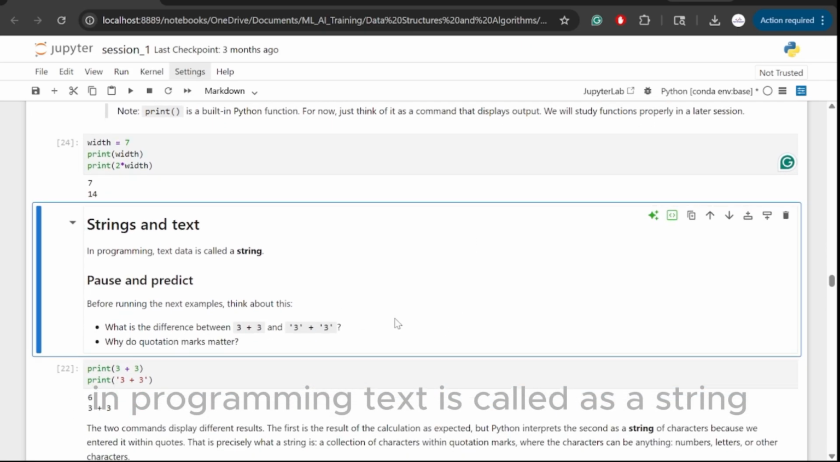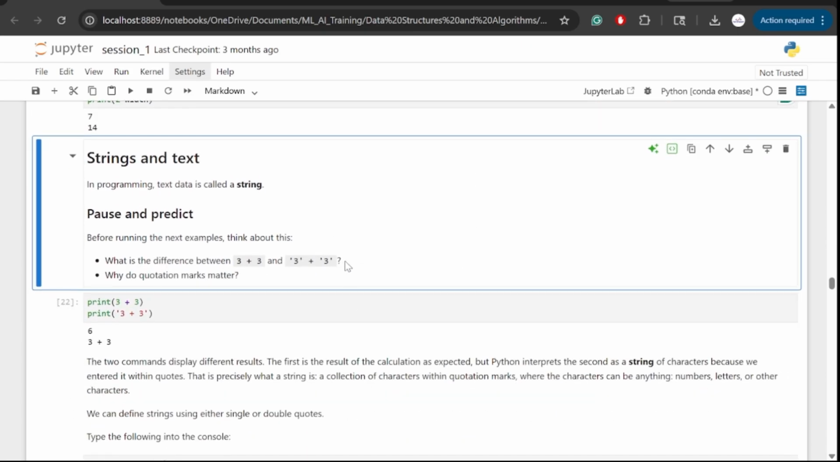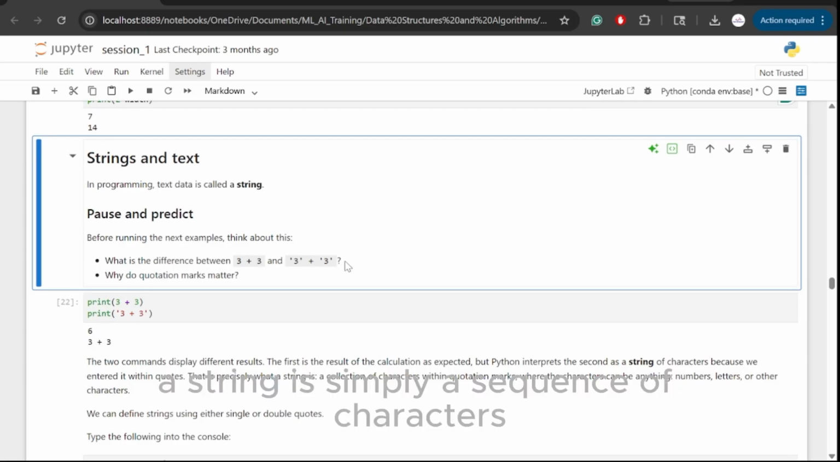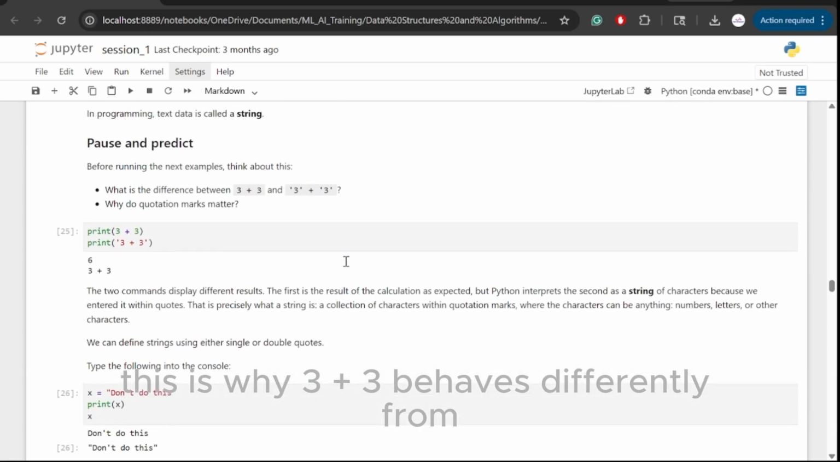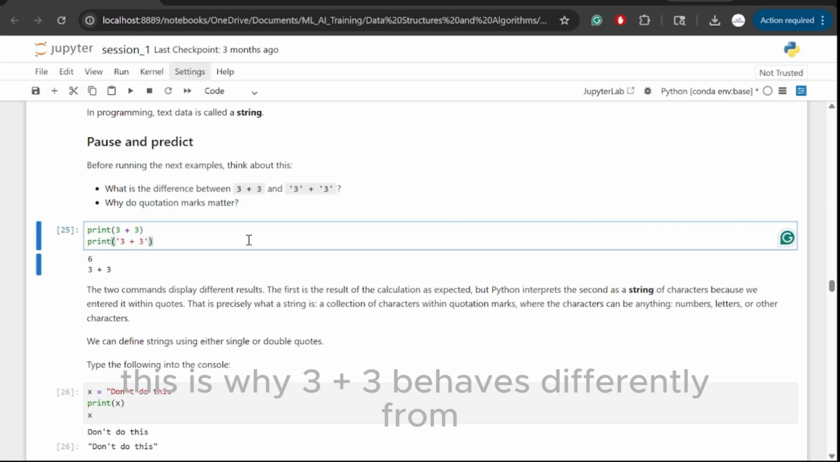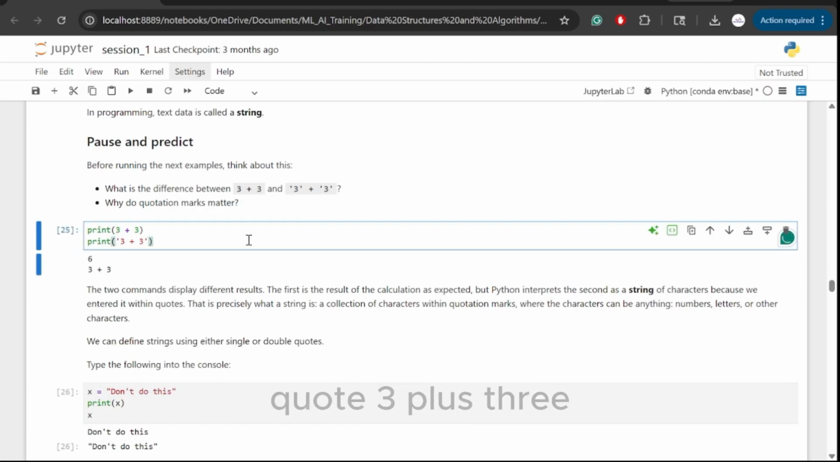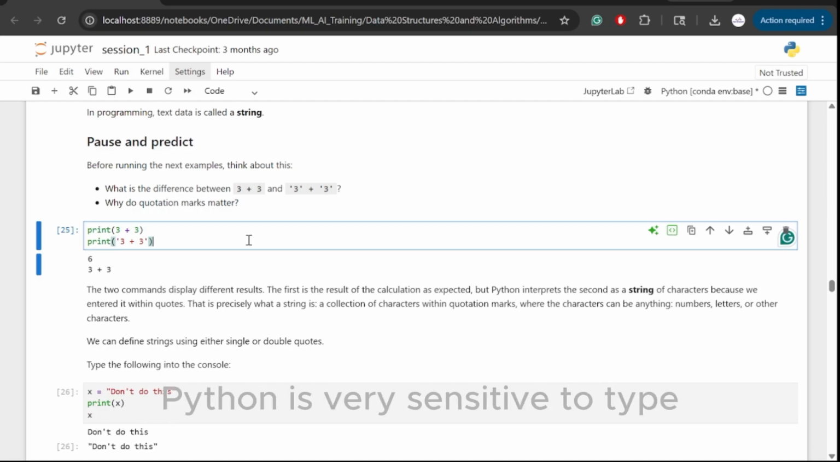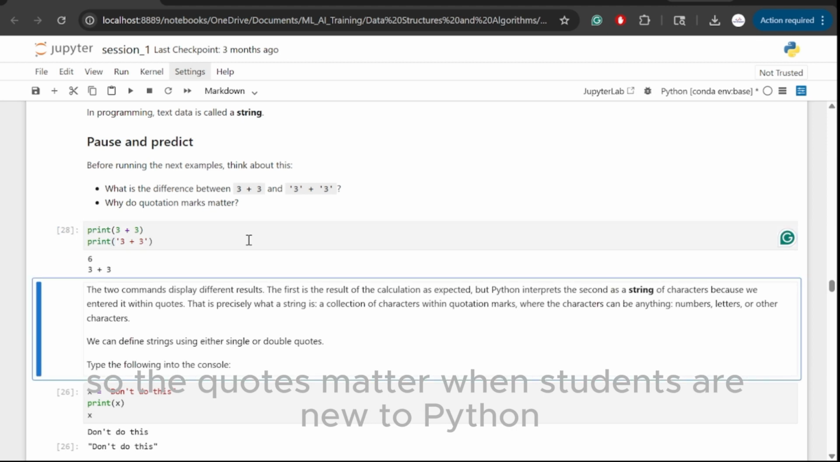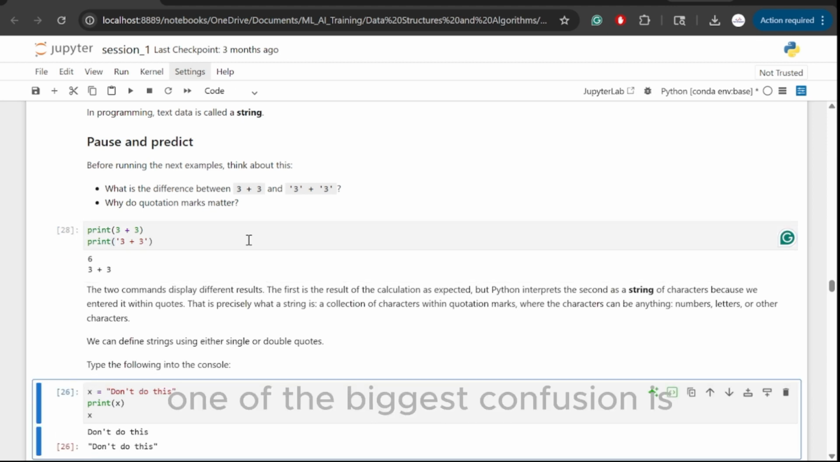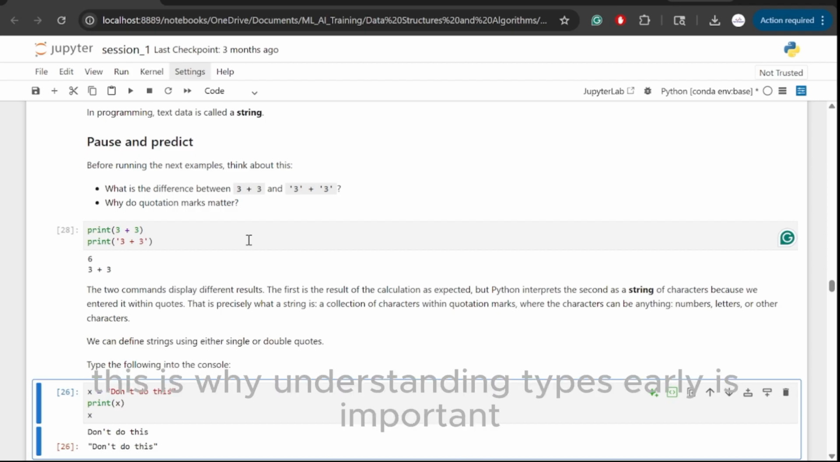In programming, text is called a string. A string is simply a sequence of characters inside quotes. This is why 3 plus 3 behaves differently from code 3 plus 3. The first is numerical addition. The second is a string. Python is very sensitive to type, so the quotes matter. When students are new to Python, one of the biggest confusions is that something that looks like a number may actually be text. This is why understanding types early is important.